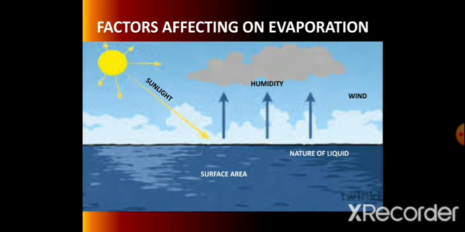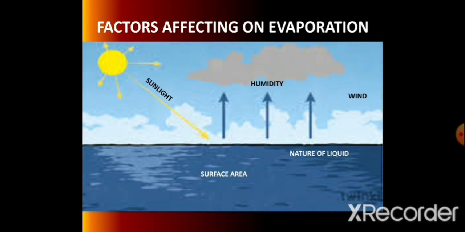So they evaporate quickly compared to non-volatile liquids. Non-volatile liquid boiling temperature is more than 100 degree, so non-volatile liquids take time for evaporation. So rate of evaporation of volatile liquid is more than non-volatile liquid.